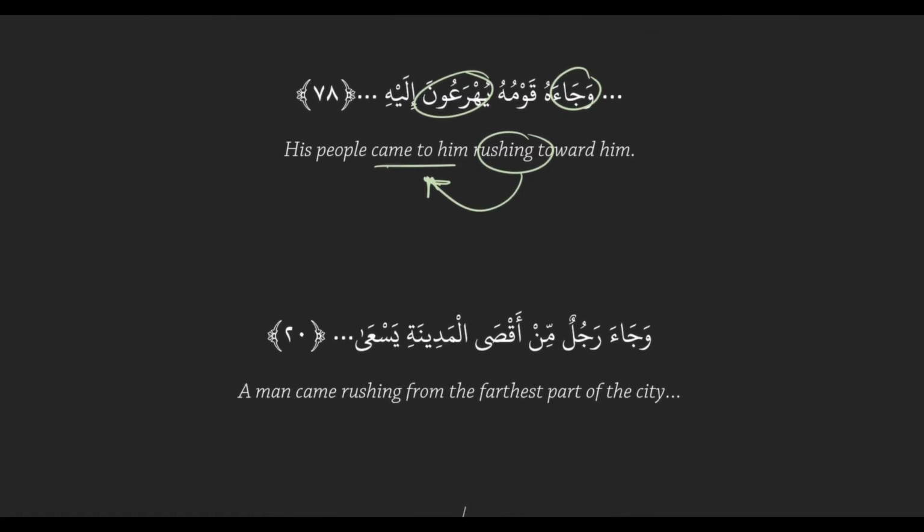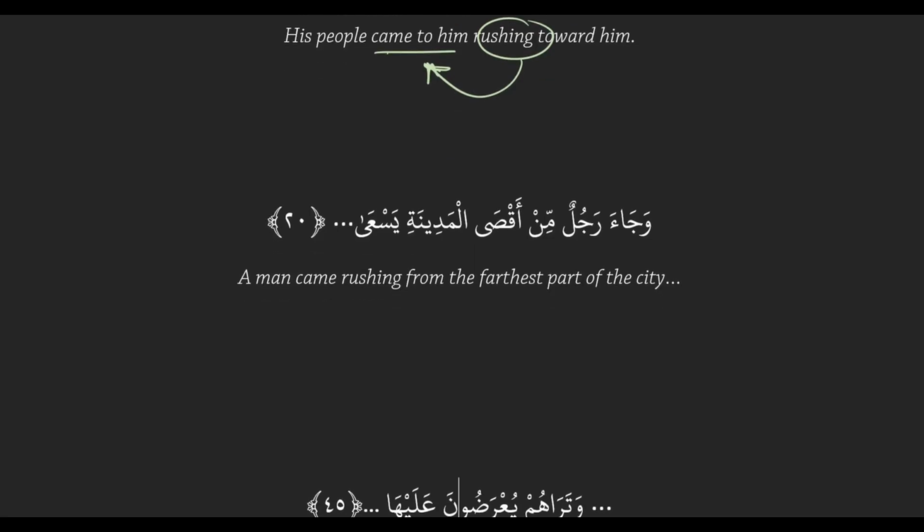Another example, وَجَاءَ رَجُلٌ مِّنْ أَقْصَى الْمَدِينَةِ يَسْعَى. We have two actions here. First one is Ja'a again, جَاءَ. The second one is yasa, يَسْعَى. That one is one of those labelless actions. We know جَاءَ means to come, يَسْعَى means to rush, again a different word for rush.